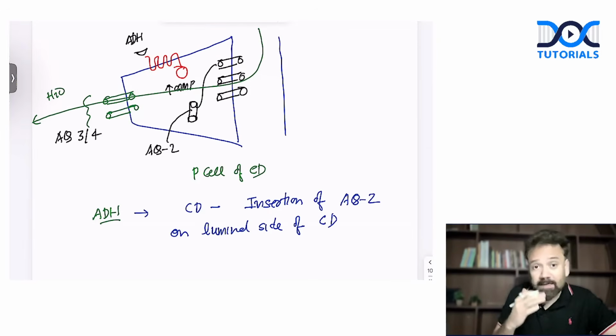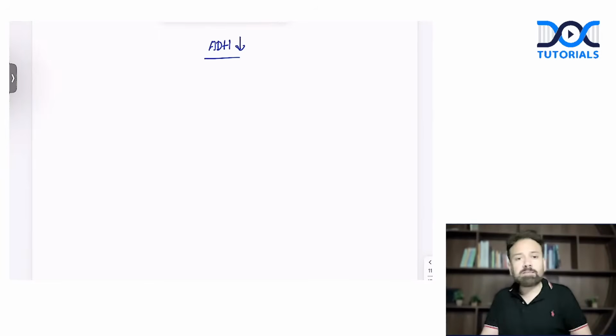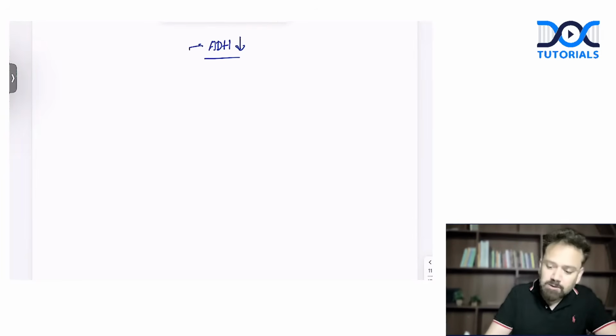Now, the clinical part of this: what can they ask more about this? One thing they can ask is, if ADH is less or ADH is not synthesized, what is that condition called? This is called central diabetes insipidus.